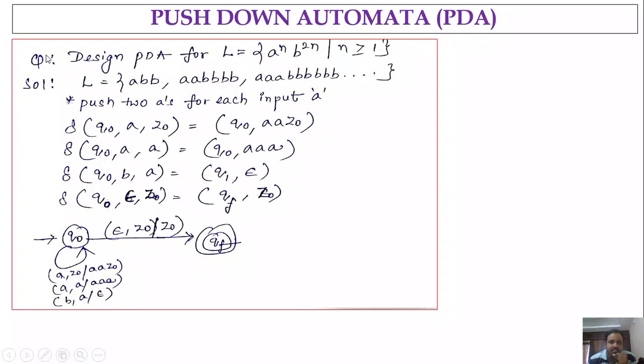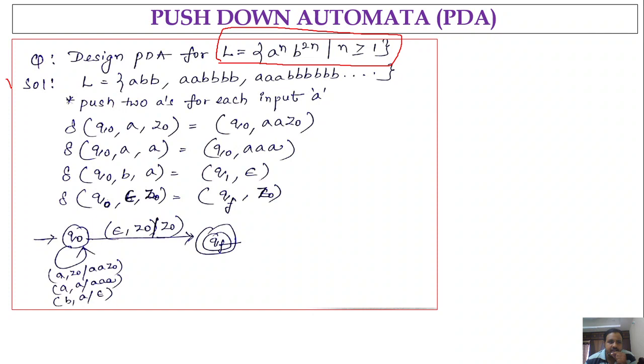So just try to solve this problem. Design pushdown automata for the language L equal to a power n b power 2n. So the language property here is L equal to the set of a power n b power 2n such that n is greater than or equal to 1. So we have to construct the pushdown automata for this language property.